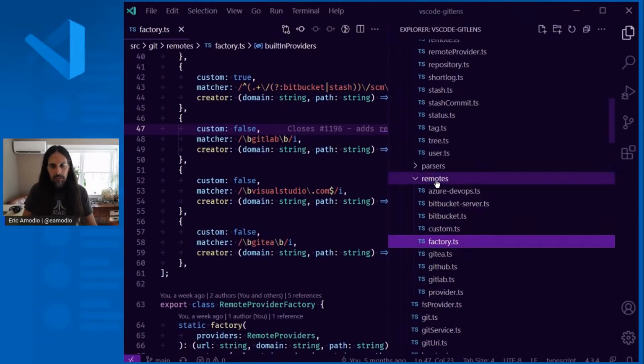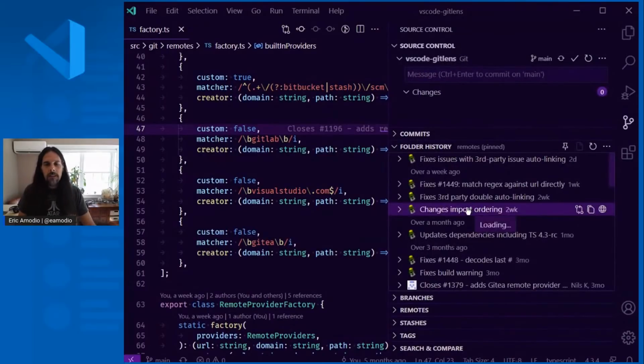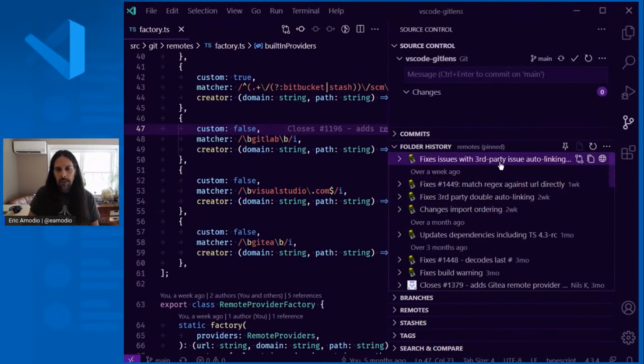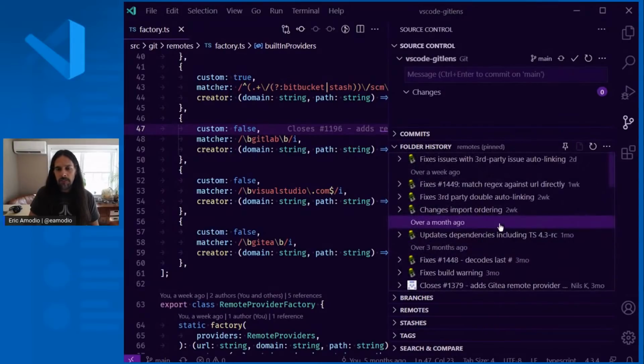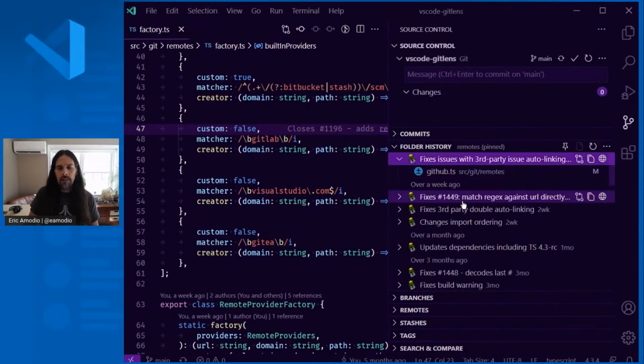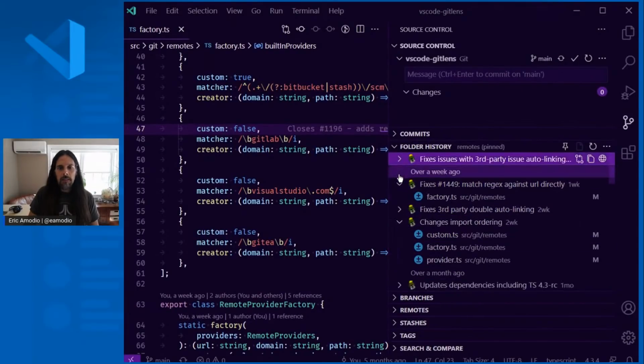Additionally, if I wanted to just know what changed in this folder, I can open the folder history. So it'll just switch into just showing me everything that's the history of just that specific folder. So I can see what changed in there. And it's only going to show me the files that have changed that are in that folder as well.